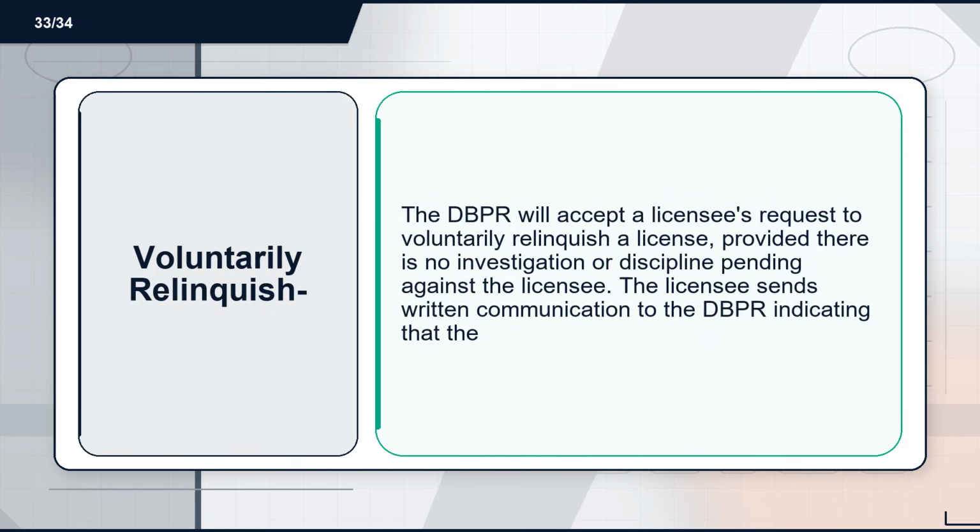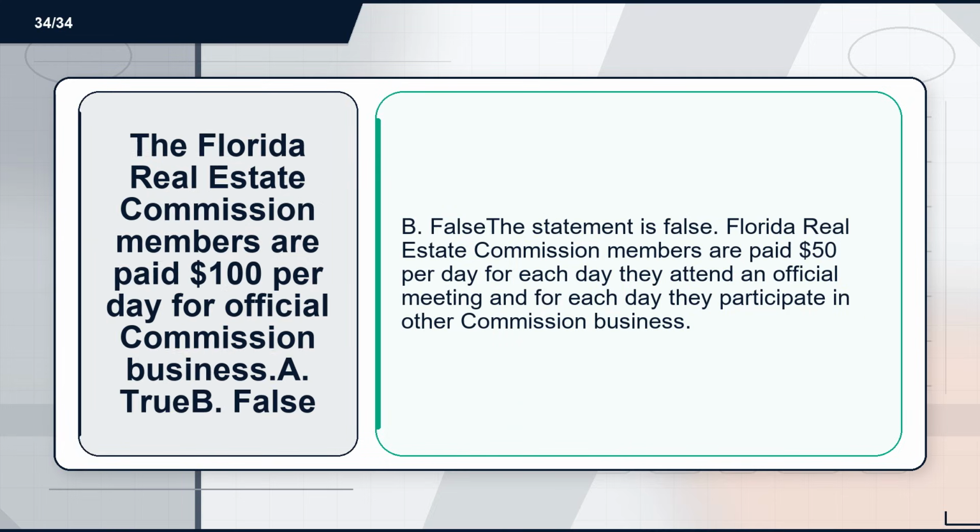Flashcard 33. Term: voluntarily relinquish. Definition: the DBPR will accept a licensee's request to voluntarily relinquish a license, provided there is no investigation or discipline pending against the licensee. The licensee sends written communication to the DBPR indicating that.